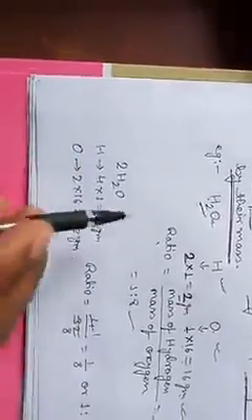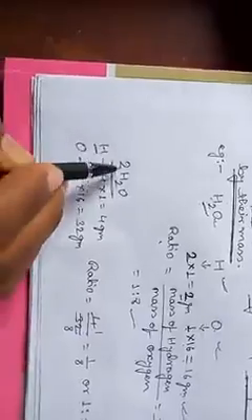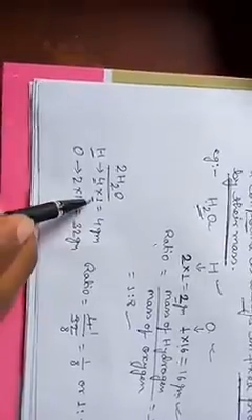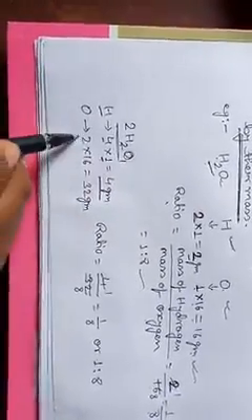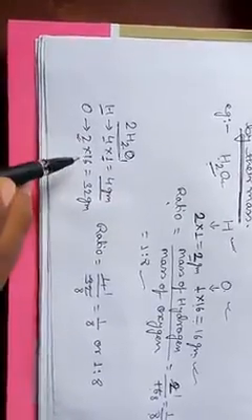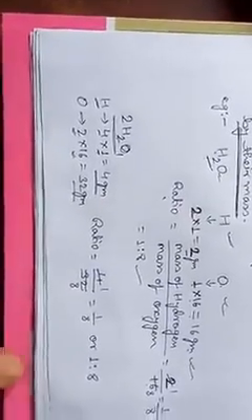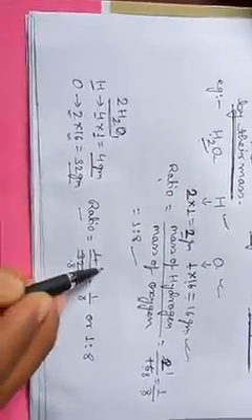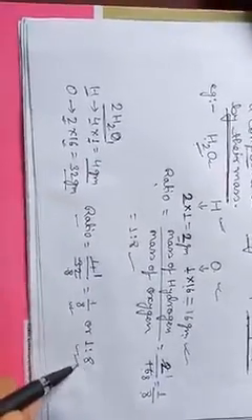Now suppose we have taken two molecules of H2O. In this, hydrogen is 2 multiplied by 2, which is 4, and the mass of one hydrogen atom is 1 gram, so the total mass is 4 gram. Similarly, oxygen is 2 multiplied by 1, so we have two oxygen atoms, and the mass of one oxygen atom is 16 gram, so the total mass is 32 gram. If we find the ratio, 4 by 32 means 1/8. Again the ratio becomes 1:8.